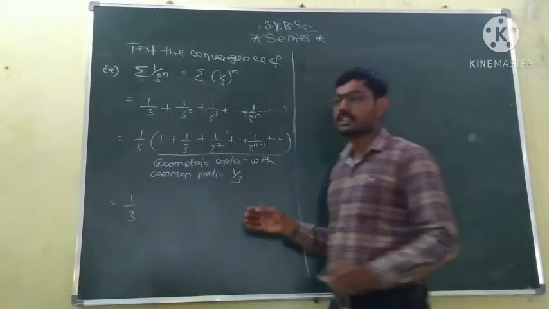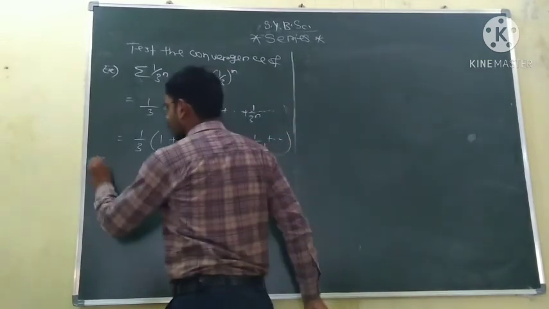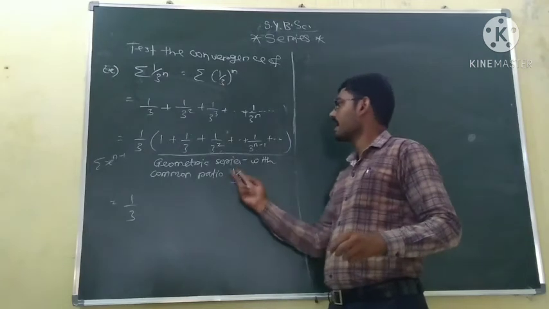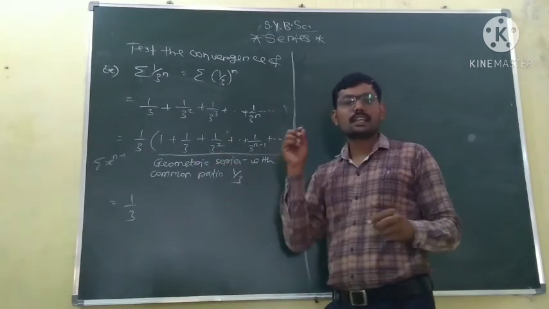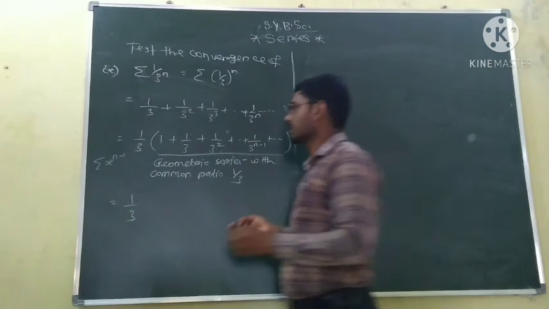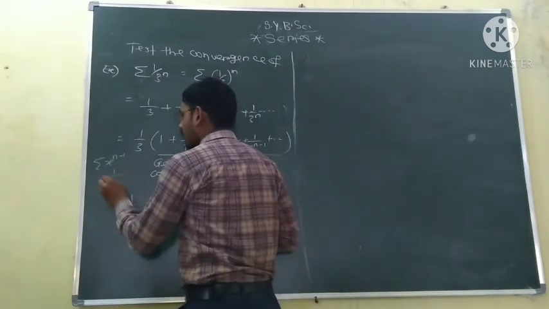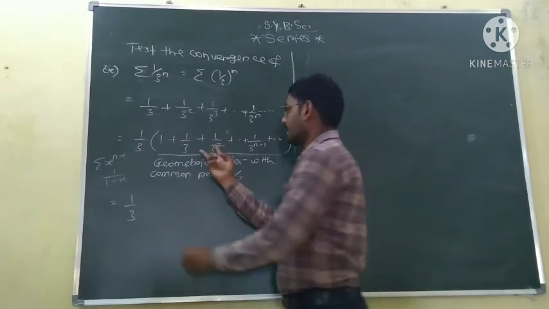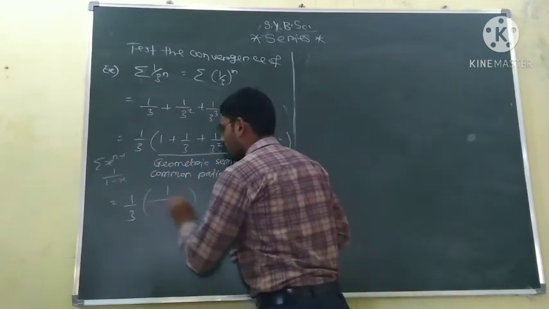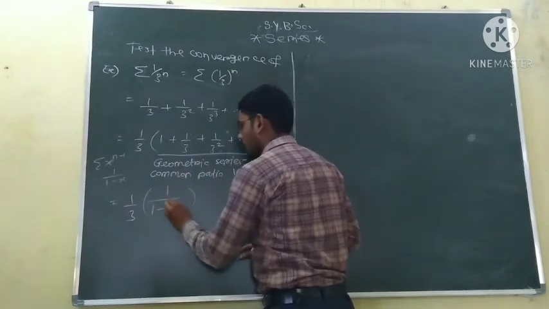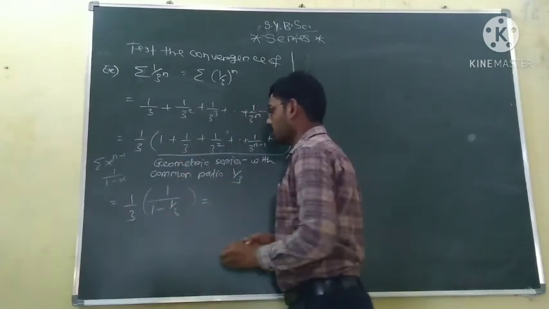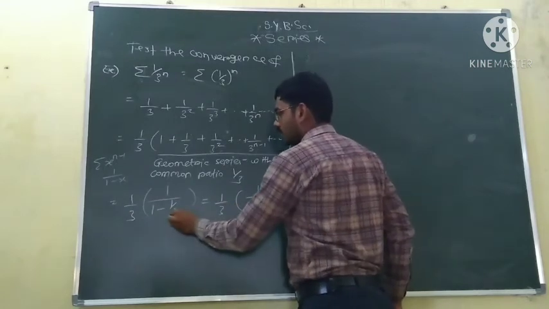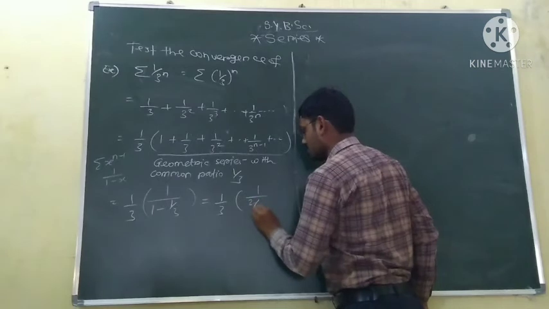As we just saw, the geometric series x to the power n minus 1 is convergent if x lies between 0 and 1. Here x is 1 by 3, which is less than 1 and greater than 0, and so the series converges to 1 upon 1 minus x. This sum is 1 upon 1 minus x with x equal to 1 by 3, which is 1 upon 3 minus 1 over 3, that is 1 upon 2 by 3.